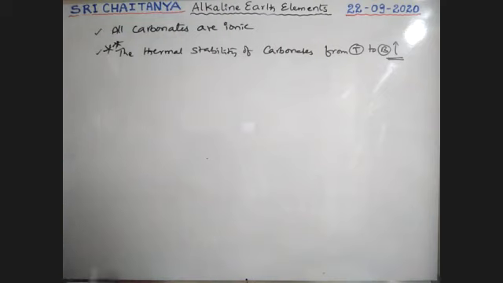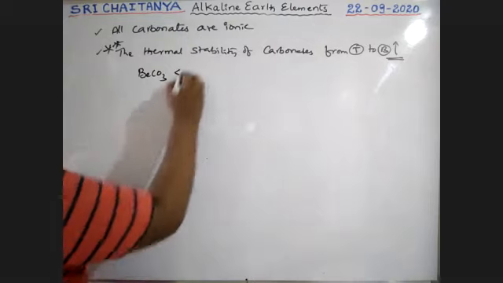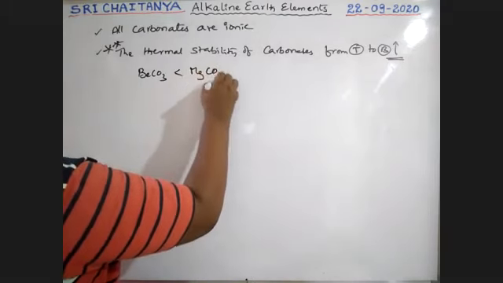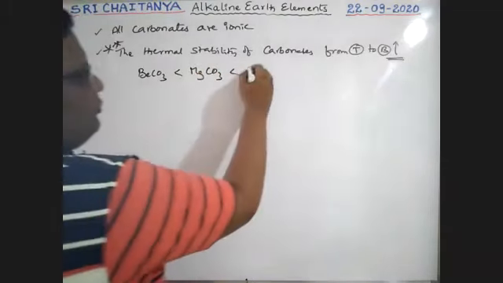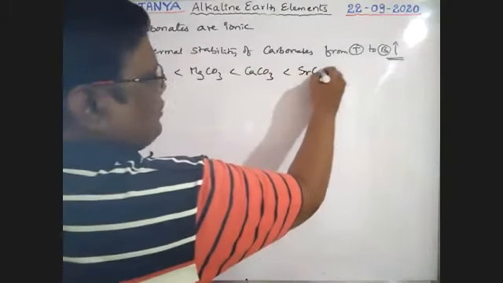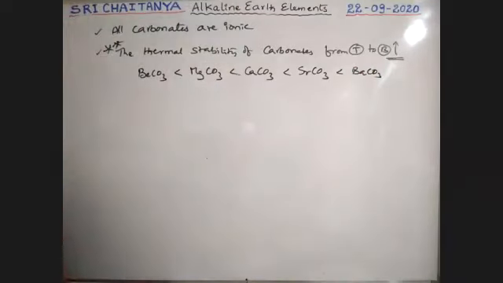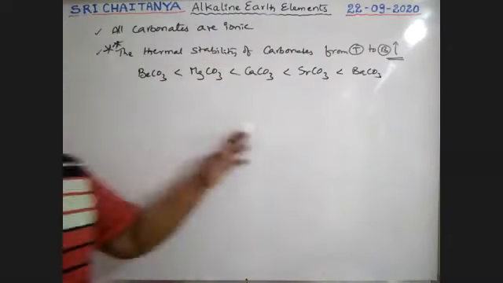So the thermal stability order is BeCO3 less stable than magnesium carbonate, less than CaCO3, less than strontium carbonate, less than barium carbonate. Barium carbonate is the most stable. It is totally based on lattice energy and hydration.